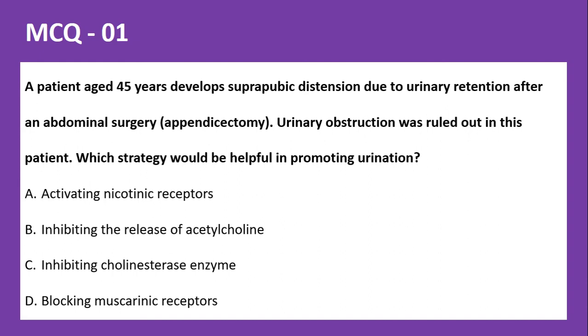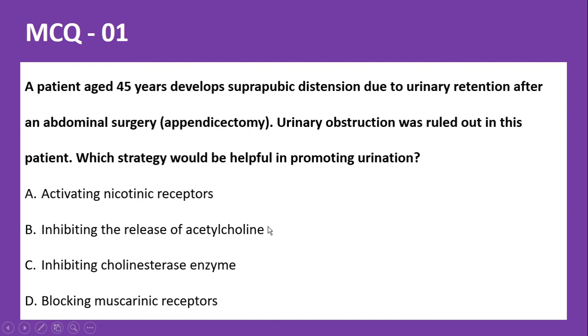Increased level of acetylcholine will enhance the activity of muscarinic receptors which are present on the smooth muscles of the intestine as well as the detrusor muscle in the bladder. Thereby it promotes urination and the patient will be relieved of the urinary retention problem.